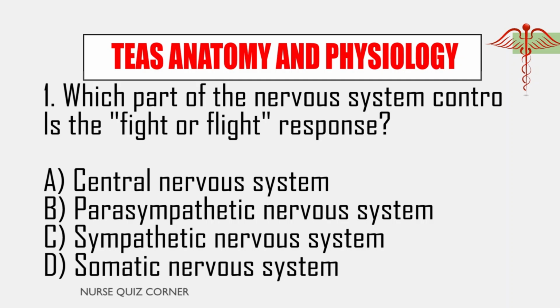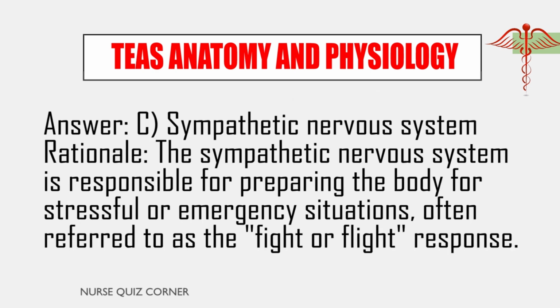B. Parasympathetic nervous system. C. Sympathetic nervous system. D. Somatic nervous system. Answer: C. Sympathetic nervous system. Rationale: the sympathetic nervous system is responsible for preparing the body for stressful or emergency situations, often referred to as the fight or flight response.